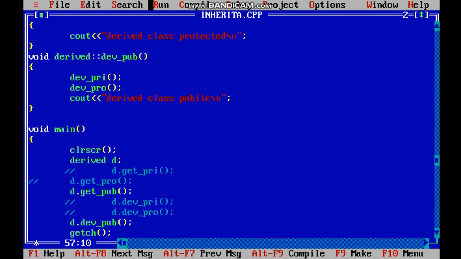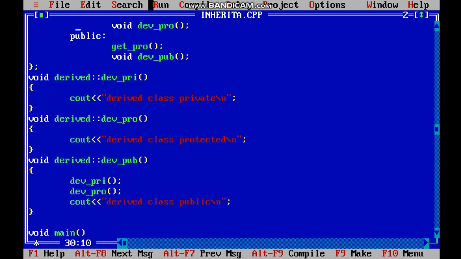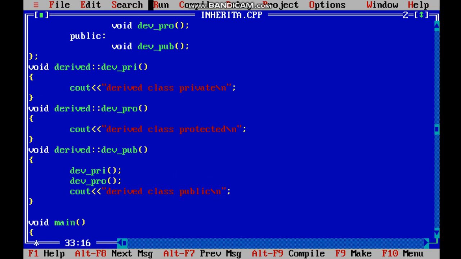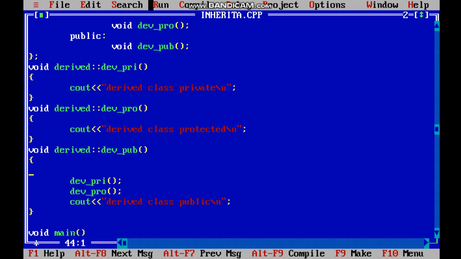So for that, let us remove it from the public section of the derived class and write it in the public member function, that is get protected. And so this is the base class.